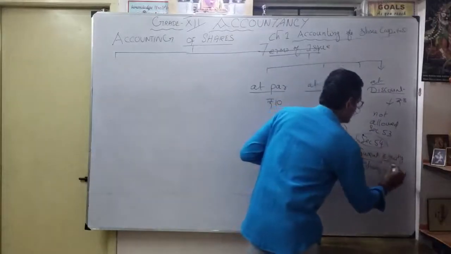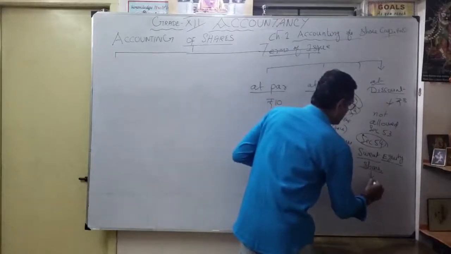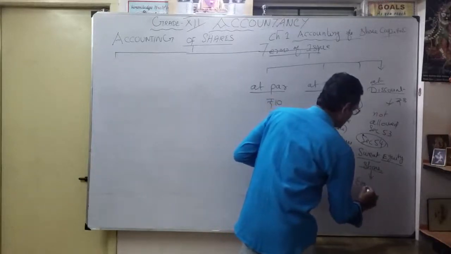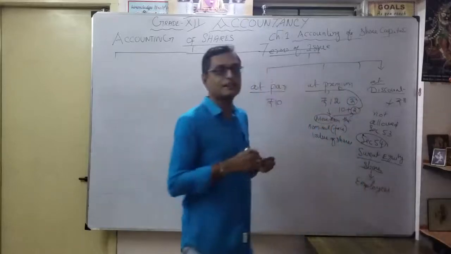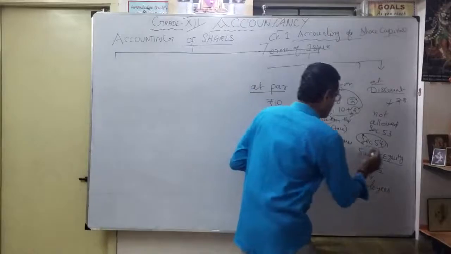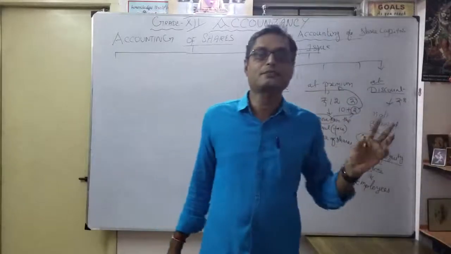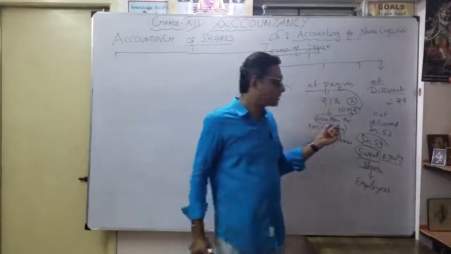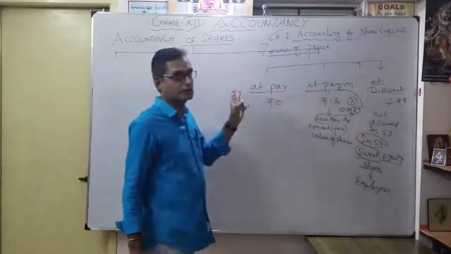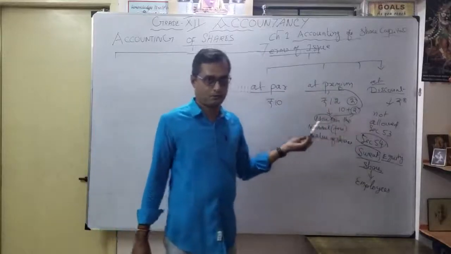Section 54. What is a sweat equity share? Only the company employees will get that share. Employees will get the share, that's why it is called sweat. That's what a sweat equity share is. So there the issue at discount is possible. But normally there are only two options, at par or at premium. You understood? That's not very important.